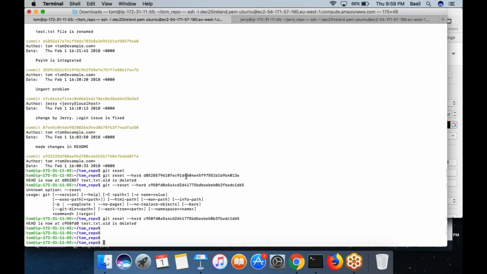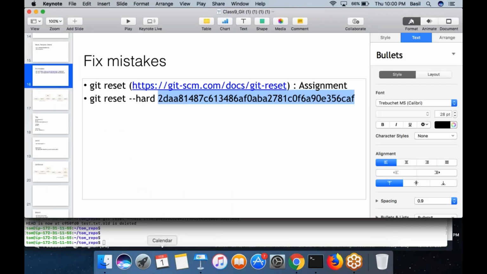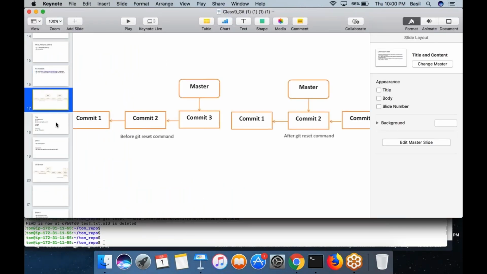Got it? So this way you can revert your changes and go back to a stable commit at any point of time. You can use the git reset command to go back to a stable commit. That's what a git reset command is.